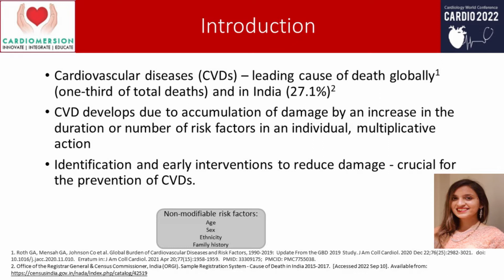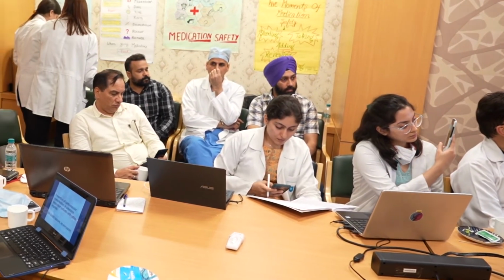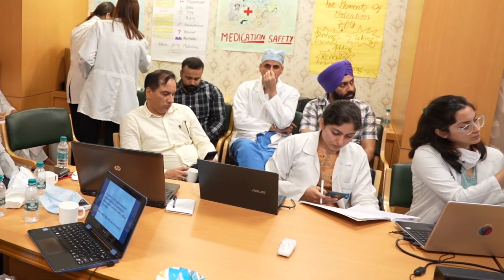CVD develops due to accumulation of damage by an increase in the duration or number of risk factors in individuals. There is also a known multiplicative action of the presence of risk factors. That is, the presence of more than one risk factor leads to a multiplicative effect: the sum of their individual risks is less than the risk of the combination of more than two risk factors. Identification and early interventions to reduce damage are crucial for the prevention of NCDs.